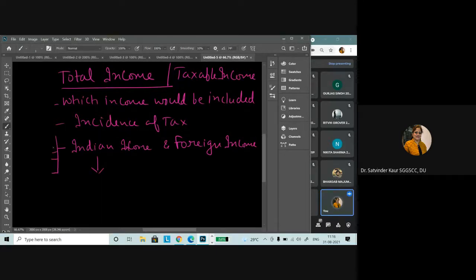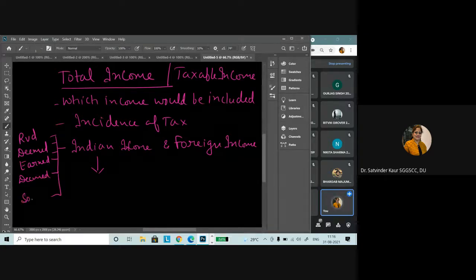We will discuss in detail. The income which is received in India, which is deemed to be received in India, which is earned in India, which is deemed to be earned in India, or which has its source in India, which has its business connection in India, or we can say that this is from the profession which has been set up in India, right? So on these basis, the income would be regarded as the Indian income.